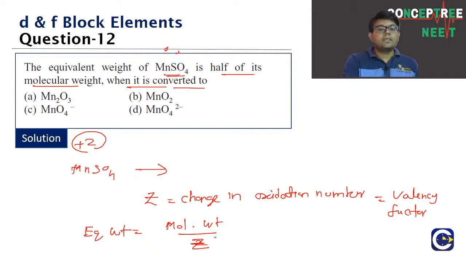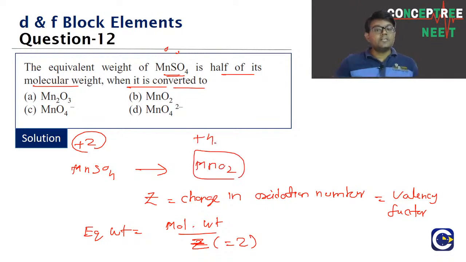Z. Here what they are saying, the equivalent weight is half the molecular weight, means they are expecting the Z value to be equal to what? 2. So the change in oxidation number should be equal to what, guys? 2. Any responses for the 12th question? So when you see the change in oxidation state 2, here in MnSO4, manganese is what? Plus 2. If you look at MnO2, what is the oxidation state of manganese? Plus 4. So what is the change here?